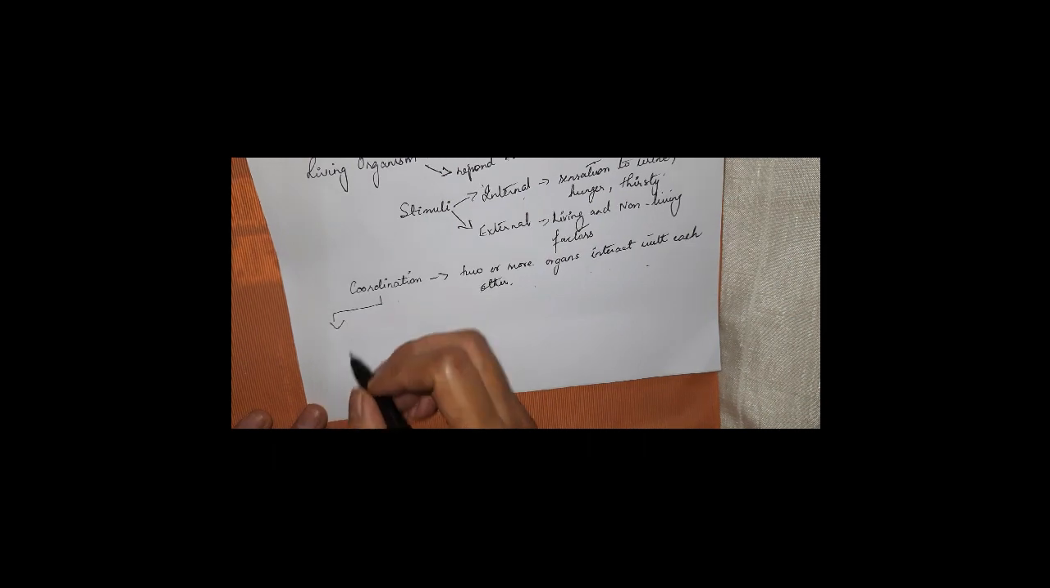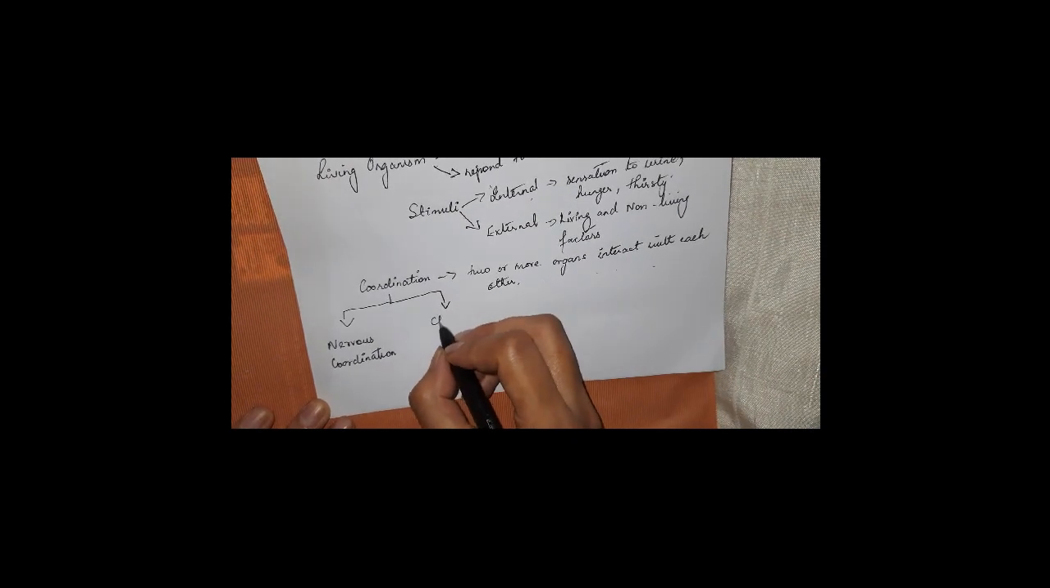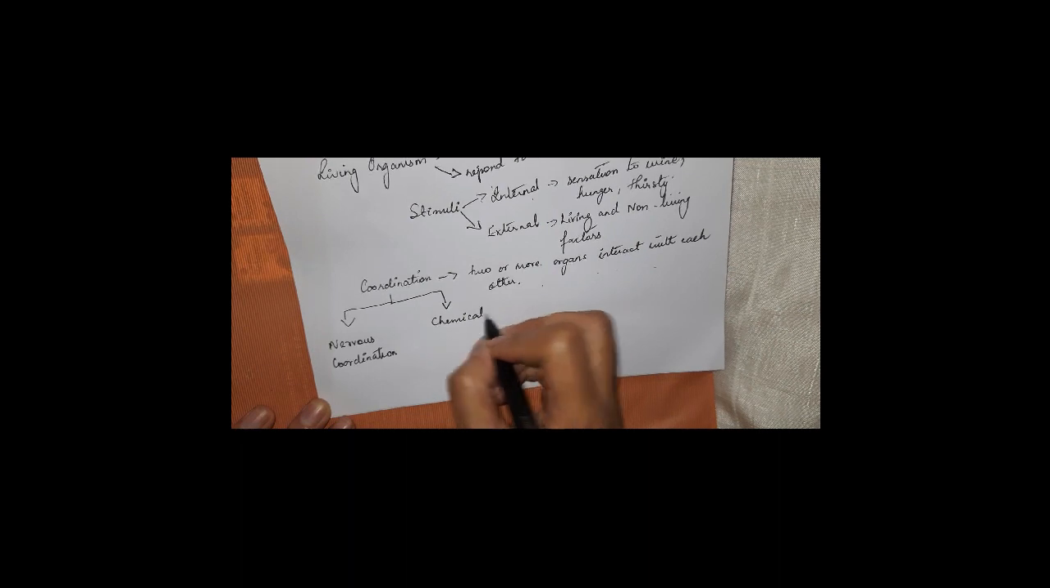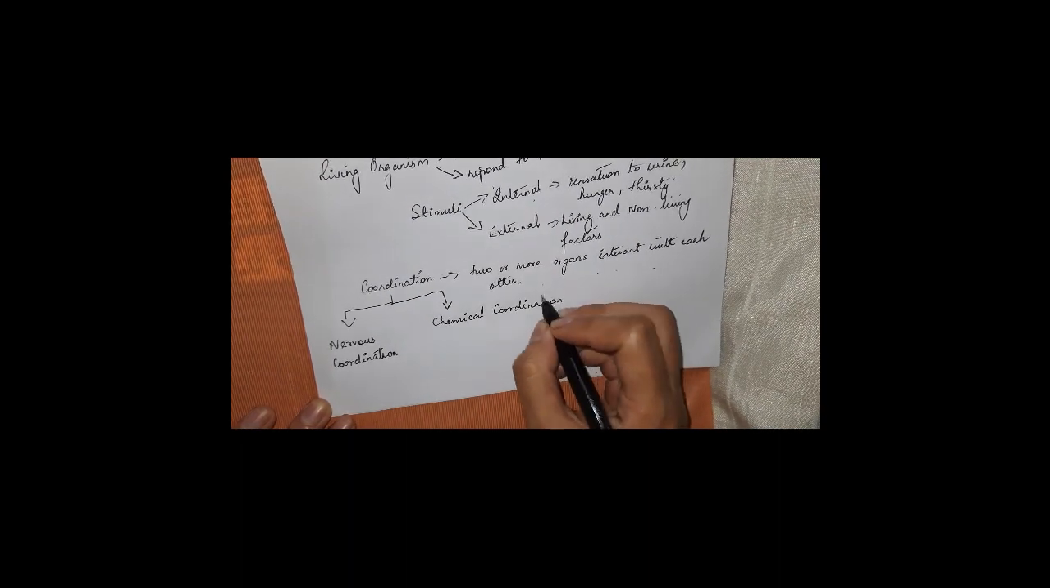So this coordination is of two types. First, you have nervous coordination, and the other one is chemical coordination. So coordination is of two types: the first one is nervous coordination, and the second one is chemical coordination.